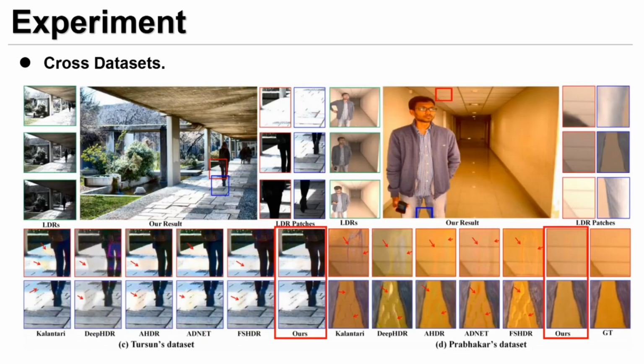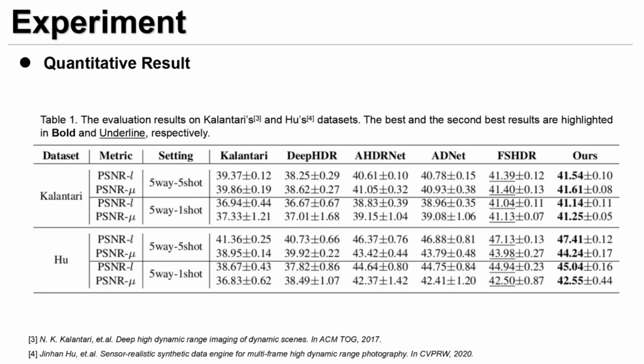Thanks to the proposed method, we can reconstruct ghost-free HDR images with only a few labeled samples, which obtains the best visualization effect on individual datasets and cross-datasets. We report means and 95% margin of variations for 5 and 1-shot cases across 5 runs. The proposed method also achieves the best quantitative results on Kalantari's and WHO's datasets, while most other methods perform poorly with only a few labeled samples.